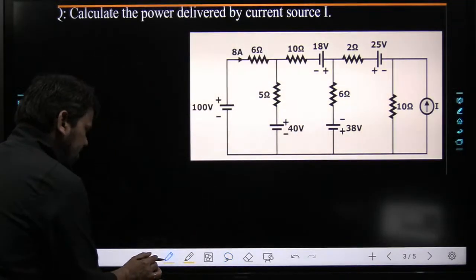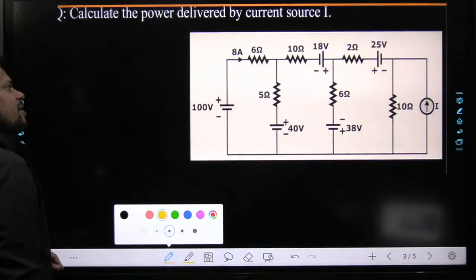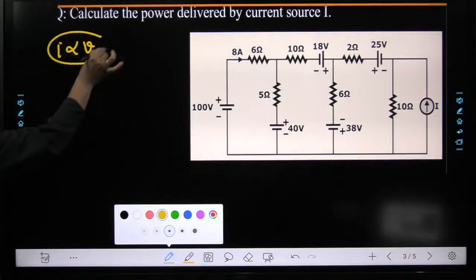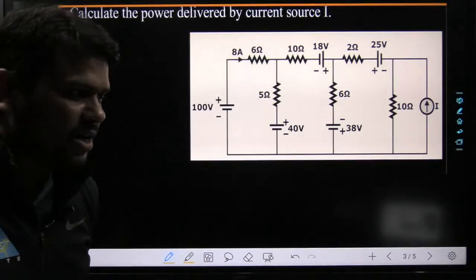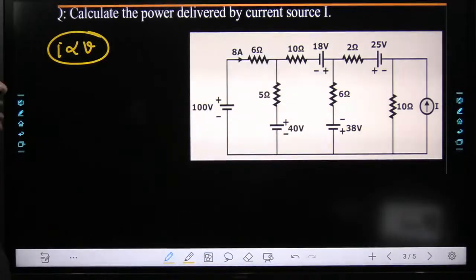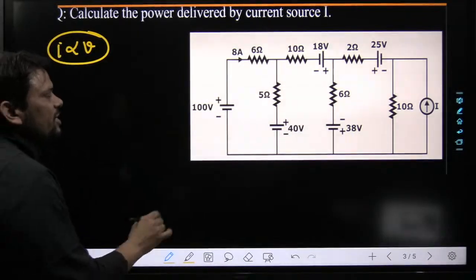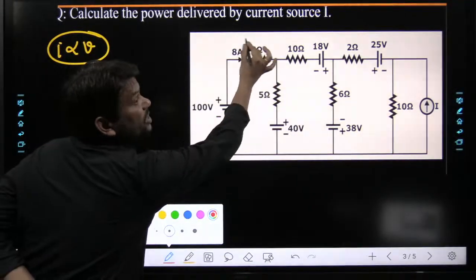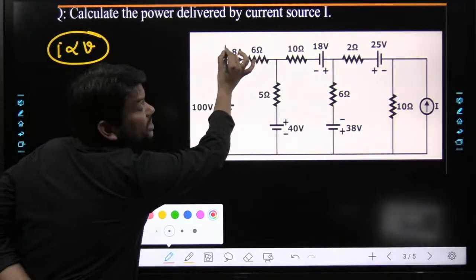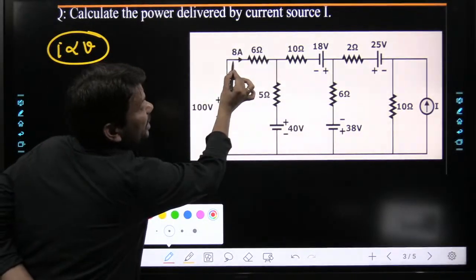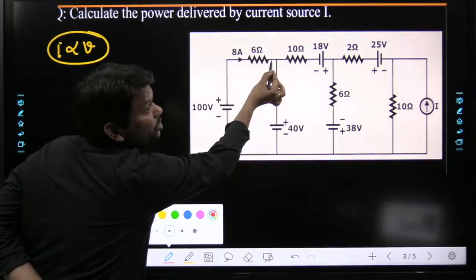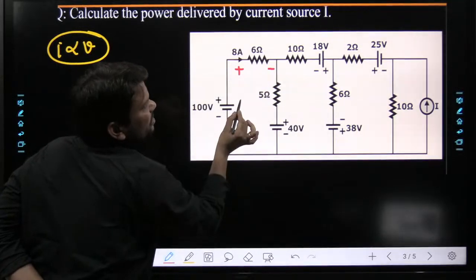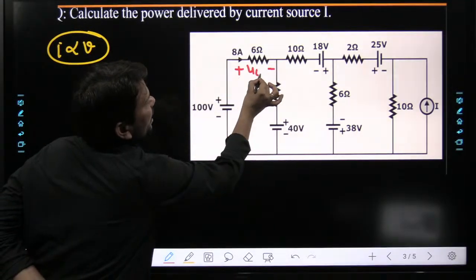Now try to understand the first thing. What is Ohm's law? Ohm's law is nothing but I proportional to V. Job is done. Now, my first question: what will be the voltage or potential difference across this 6 ohm resistance according to this 8 ampere direction? See beta, 8 ampere current will flow from higher to lower potential through this resistance. So can we write plus minus 8 into 6, 48 volts?